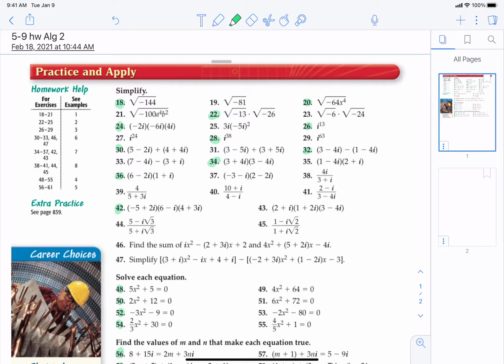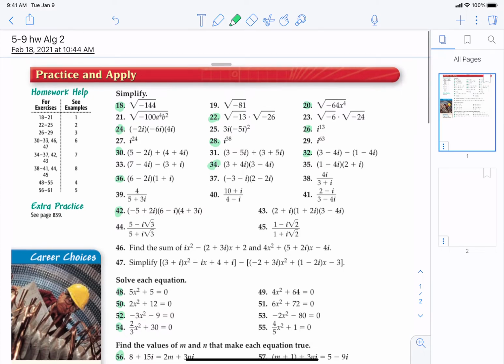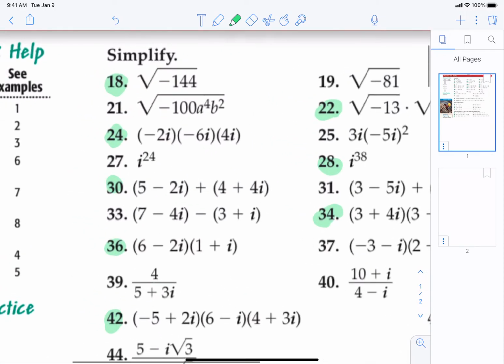So on the 5-9 homework, we're just going to do the highlighted problems, and I'm going to do some of them with you right now. So let's start out with number 18. The square root of 144, negative 144. So we want to think of that as negative 1 and 144 separately. Now, the square root of negative 1 is going to be an i. Square root of 144 we're going to evaluate like normal, so that is going to be 12i.